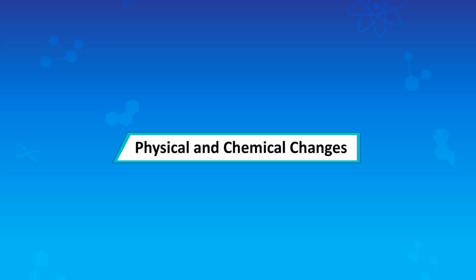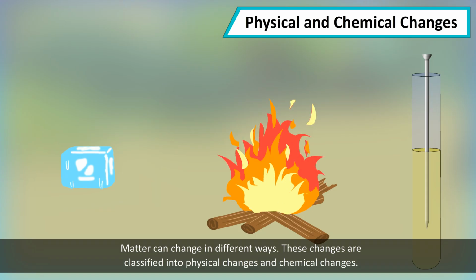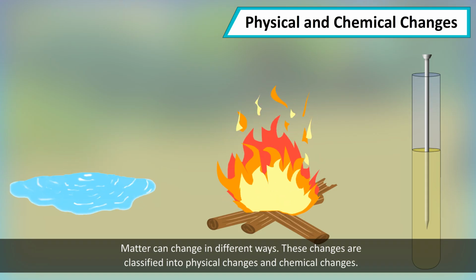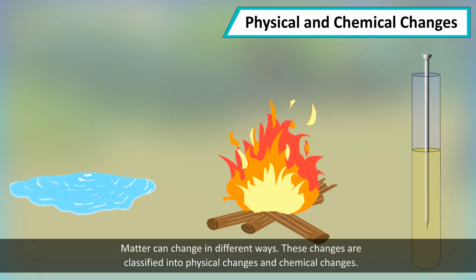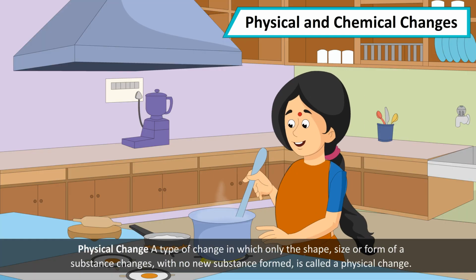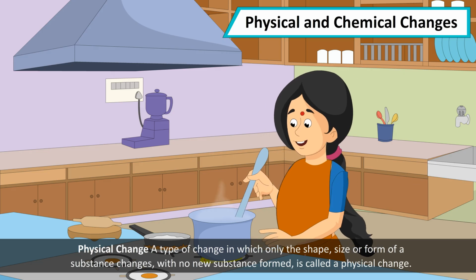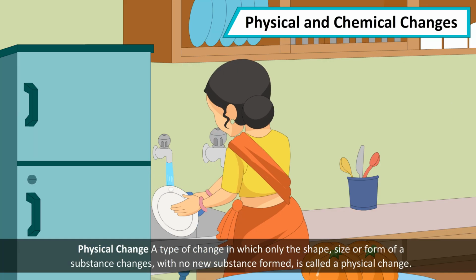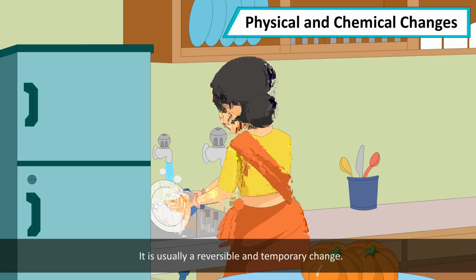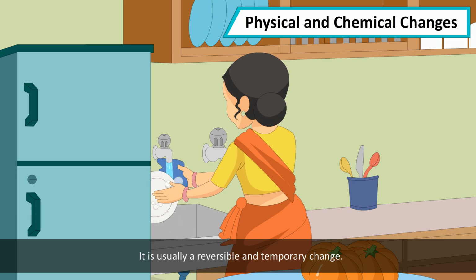Physical and chemical changes. Matter can change in different ways. These changes are classified into physical changes and chemical changes. Physical change: a type of change in which only the shape, size, or form of a substance changes, with no new substance formed, is called a physical change. It is usually a reversible and temporary change.